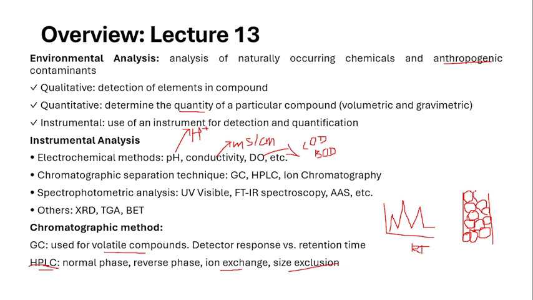And the column is packed with different materials like silica, cellulose, like that. So here we will be passing the substances. What happens here? This column is tightly packed, right? So when the substance is larger in size, the larger particle gets eluted first. The larger particle will come out first, and then the smaller particle will penetrate in between the pores of these beads, and then they will come at last. So the smaller particles will come later on. Based on the size only, the particles are getting separated.